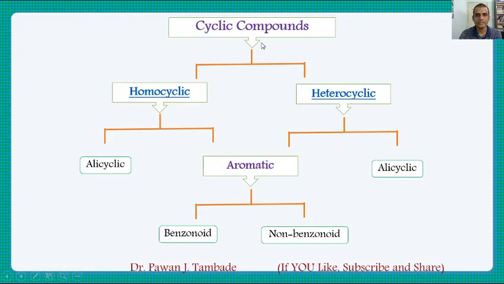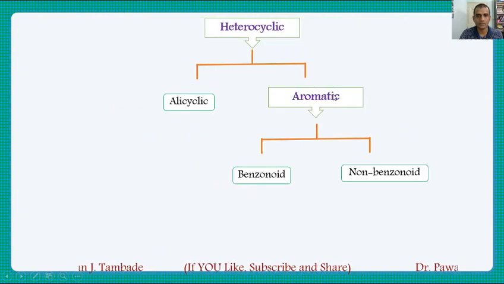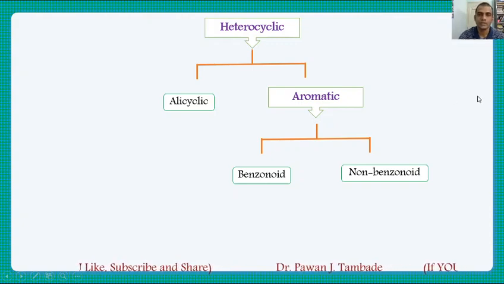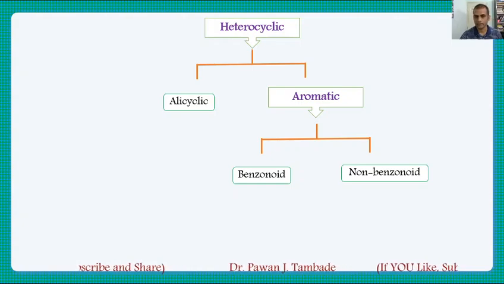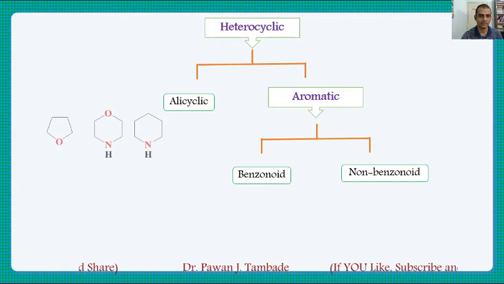Then the next category of cyclic organic compounds is heterocyclic. So let us look at heterocyclic organic compounds. Again, these heterocyclic organic compounds are divided into two types, alicyclic and aromatic, in the same way as homocyclic. But from the examples, you will come to know the difference between homocyclic and heterocyclic compounds. So for heterocyclic alicyclic, these are some examples.